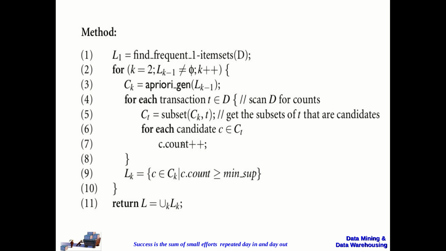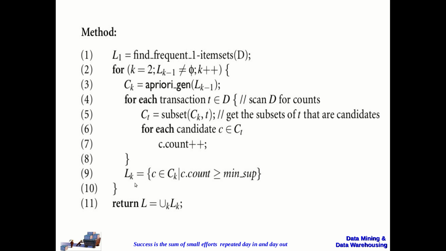Once the support count is calculated for all the candidates, it checks which candidates have a support count greater than or equal to the minimum support. Those candidates will be added to the frequent item set. This process is repeated until no more frequent item sets can be generated.